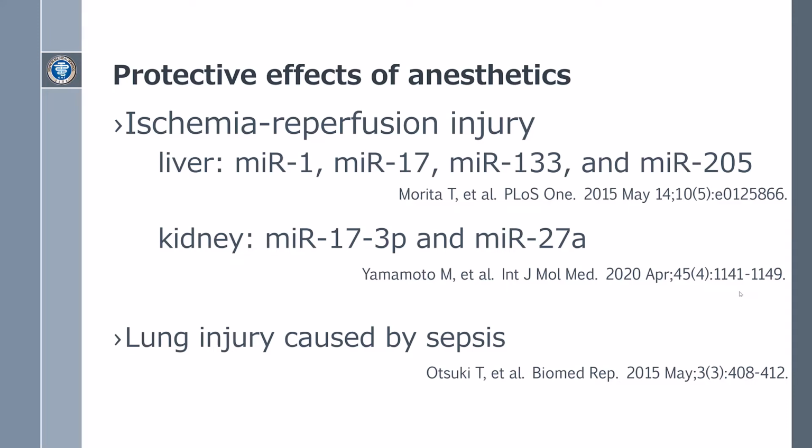Sevoflurane promotes the PTEN phosphoinositide 3 kinase AKT signaling pathway by MIR17-3P and MIR27A expression changes, resulting in renoprotection. Sevoflurane also ameliorates systemic inflammation in the acute lung injury model through MIR155 downregulation.